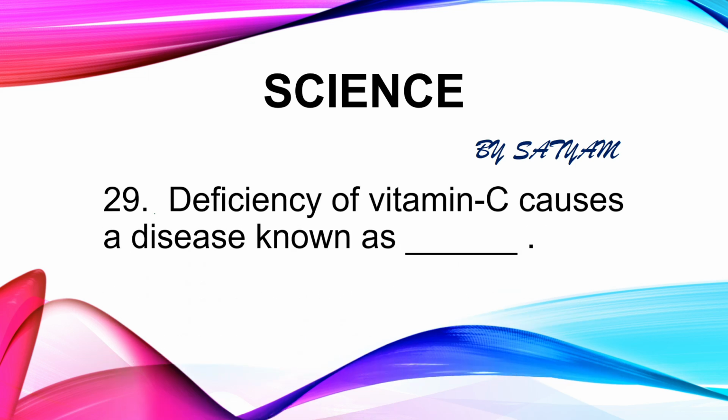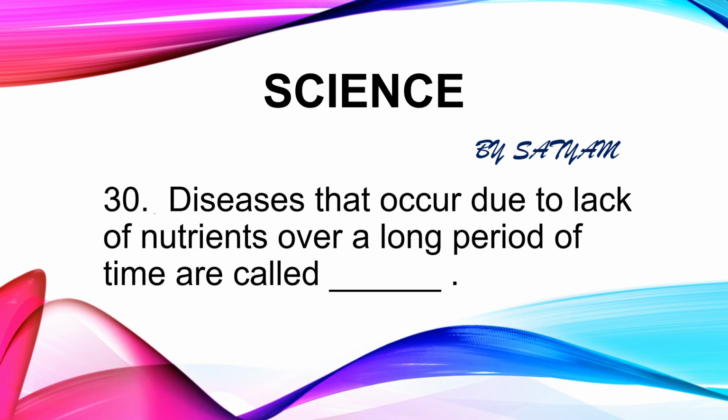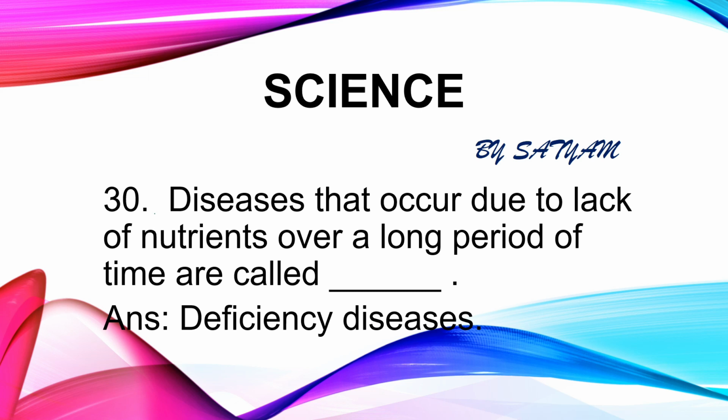The next question is: deficiency of vitamin C causes a disease known as dash. The answer is scurvy. The symptoms of scurvy are bleeding gums and wounds that take longer time to heal. The next question is: diseases that occur due to lack of nutrients over a long period of time are called dash. The answer is deficiency diseases.